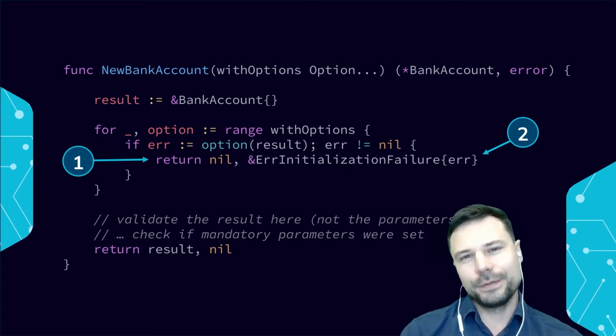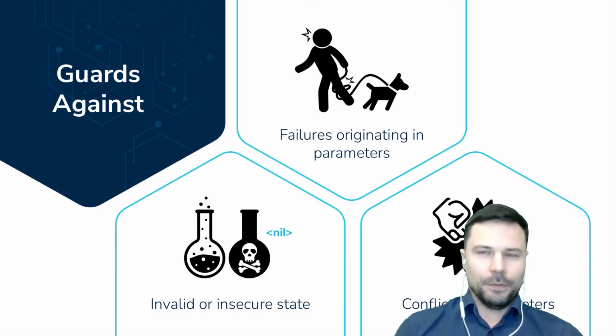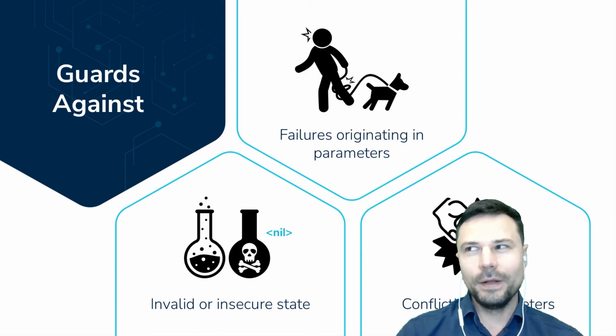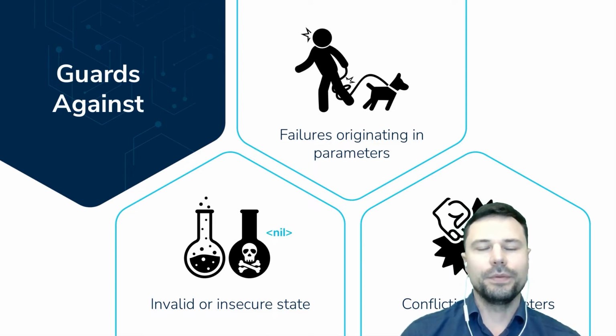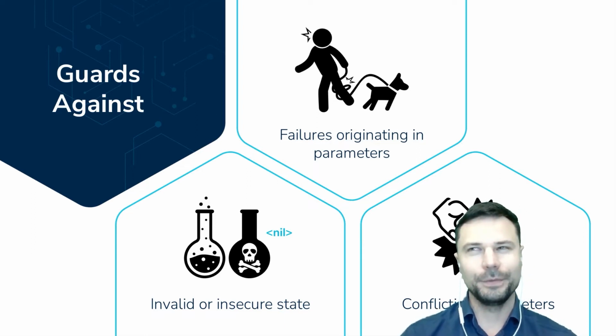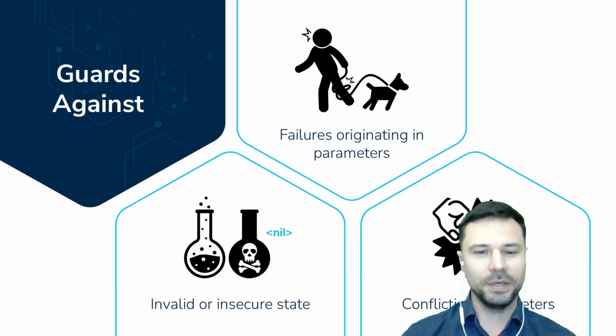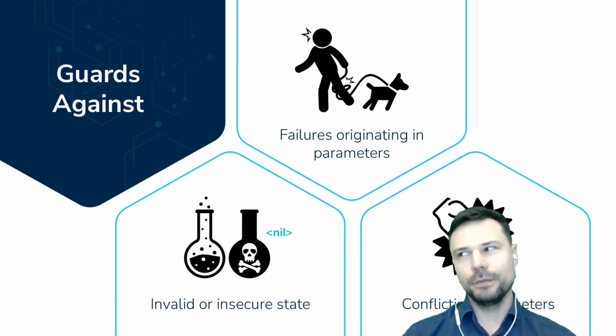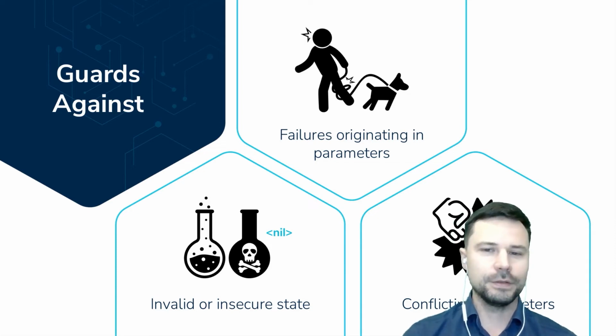How does it pay off? What does this really get us in the end? Well, rigorous or well-designed, documented application of the options pattern allows us to deal with three different things at the very least. And those are invalid and insecure state, right? We don't want to launch an object with something that's nil or something that's misconfigured and just broken, incapable of carrying out a critical task, which could have security ramifications.